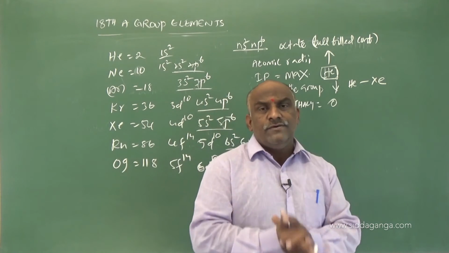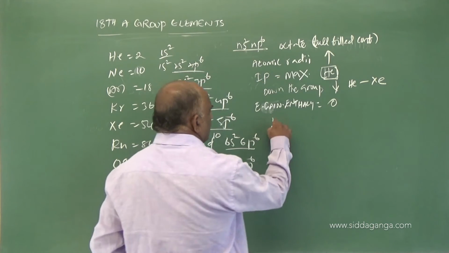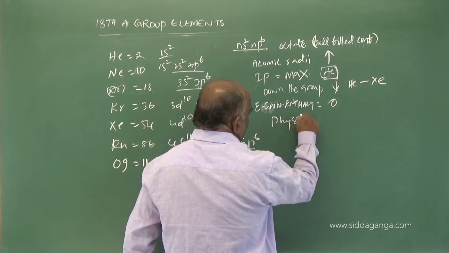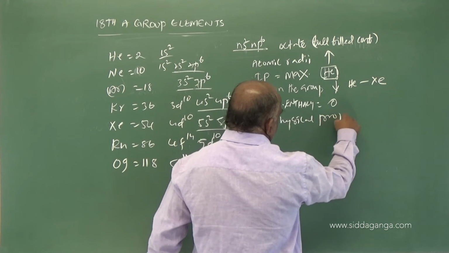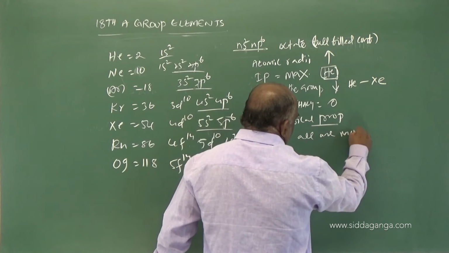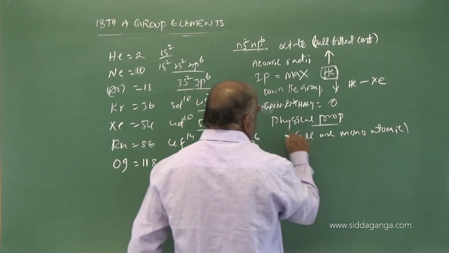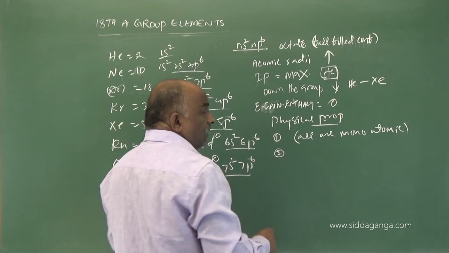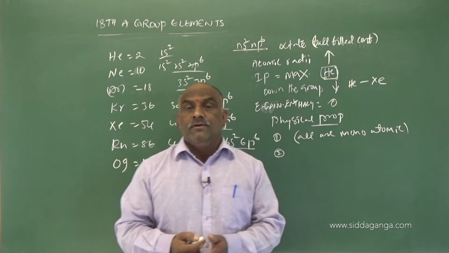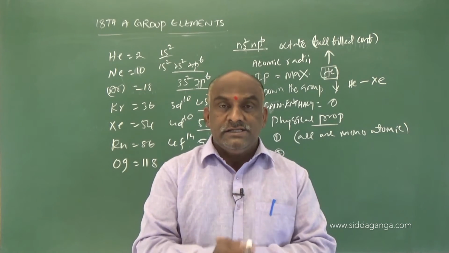Now going to the physical properties. Here you should remember some physical properties that are very important. All are monoatomic. Make a note, my dear students, this point is very important. All are monoatomic. Down the group, boiling points increase.